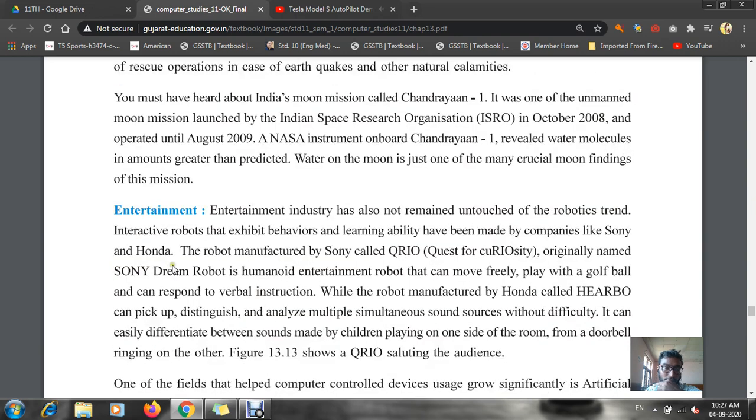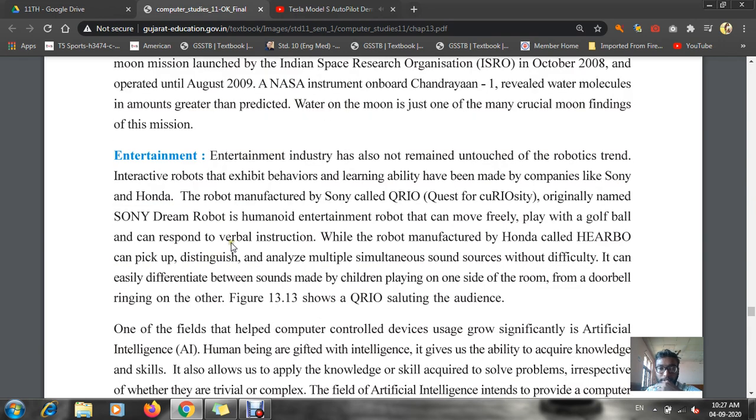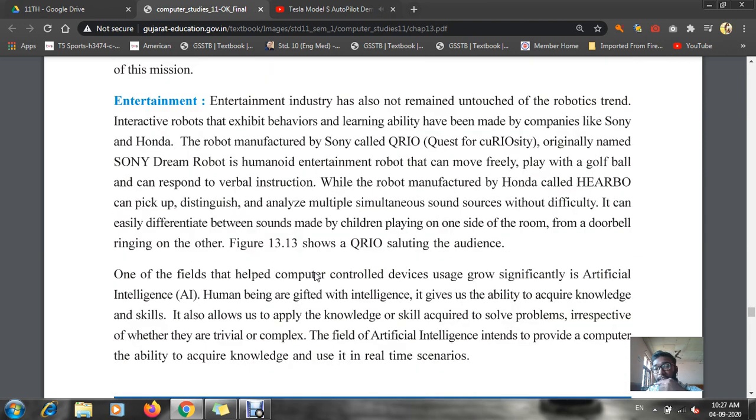Now next is about your entertainment. In the entertainment industry also, as you know, much artificial intelligence has been used. And the best example of artificial intelligence is your sensor. When we are playing any games, as you know, by tilting the phone, automatically our games will be working. Okay, and the best example I can show you right now.